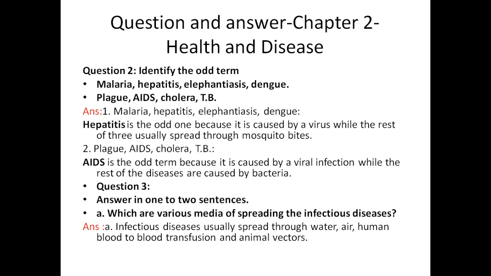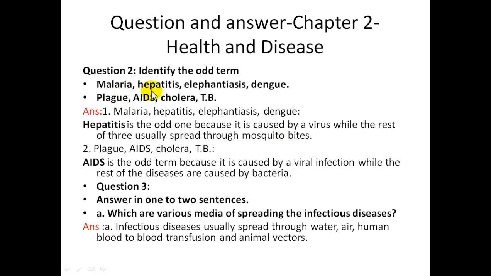Now, question number two: identify the odd one out from malaria, hepatitis, elephantiasis, and dengue. What you have to do is just take out the odd one out from them. So in the first answer, the odd one is hepatitis. Why hepatitis? Because all the rest of them are infectious diseases, while it is not an infectious disease.